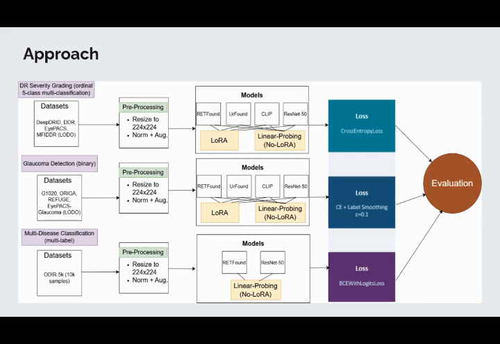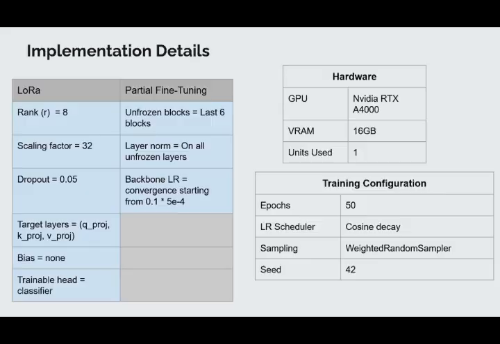Pre-processing is then done, which includes image augmentation, and then for each of the models for each task, adaptation is then done, either through LoRA or through linear probing. ResNet 50 is included here to serve as a baseline model to be compared against the FMs. Also notice that again for multi-disease classification, due to time, only 2 of the models could be compared against one another, and that is RETFound and ResNet 50. Loss is then applied as the next stage, and then evaluation.